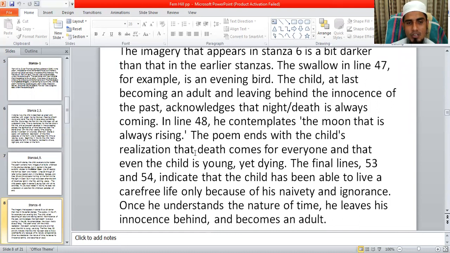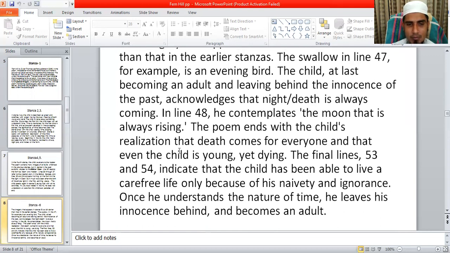So the poem ends with the child's realization. My dear students, the final stanza is very much important for this idea, because the poem ends with the child's realization that death comes for everyone and that even the child is young yet dying. Though he is young yet dying, the childhood period is young now but it is dying. The final lines 53 and 54 indicate that the child has been able to live a carefree life only because of his naivety and ignorance.